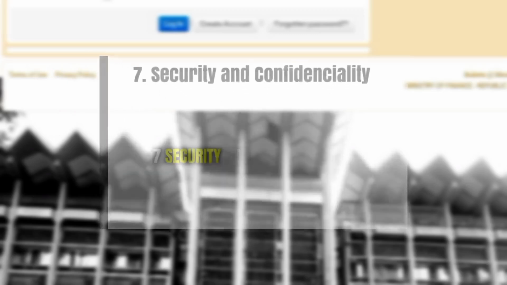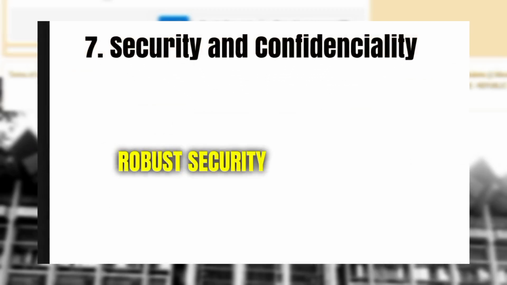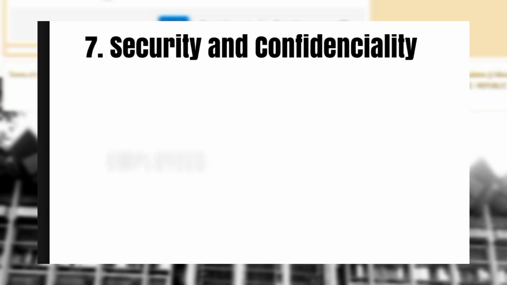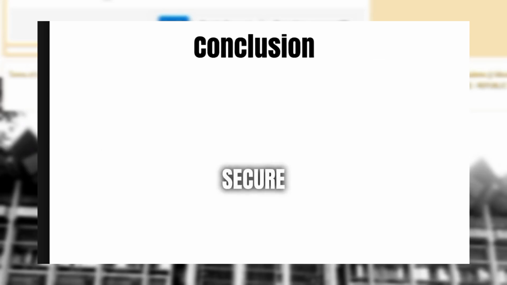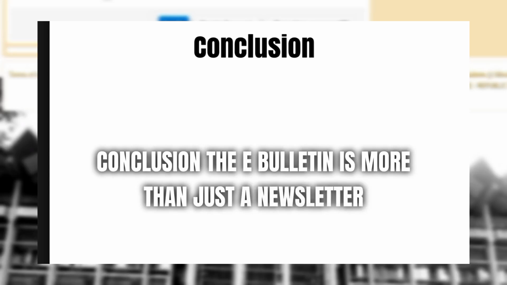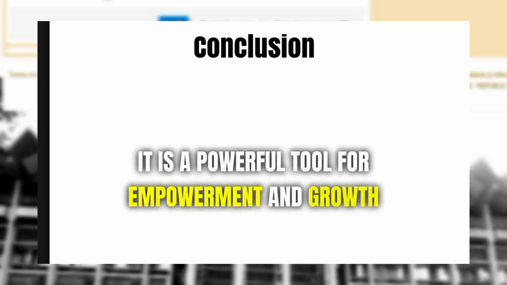7. Security and confidentiality. The eBulletin is designed with robust security measures to ensure that sensitive information is protected. Employees can trust that their personal and professional data is secure. Conclusion: the eBulletin is more than just a newsletter. It is a powerful tool for empowerment and growth.